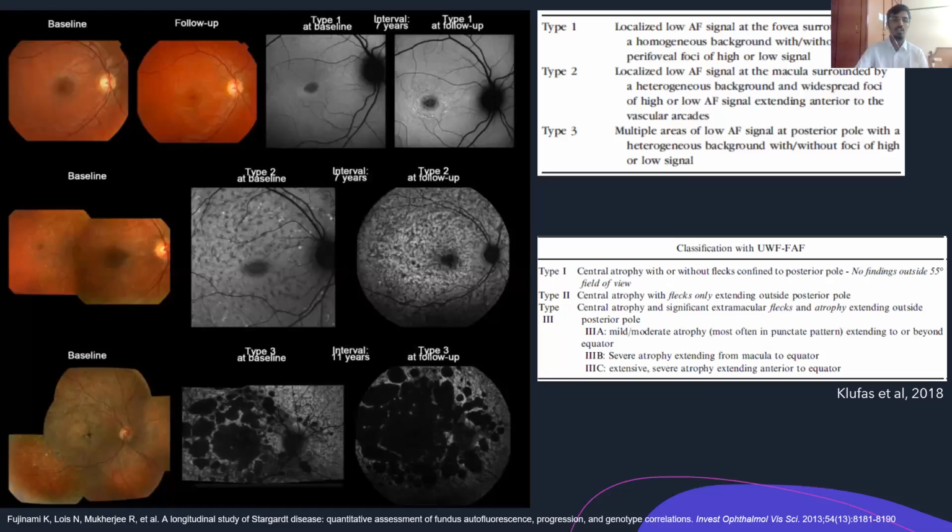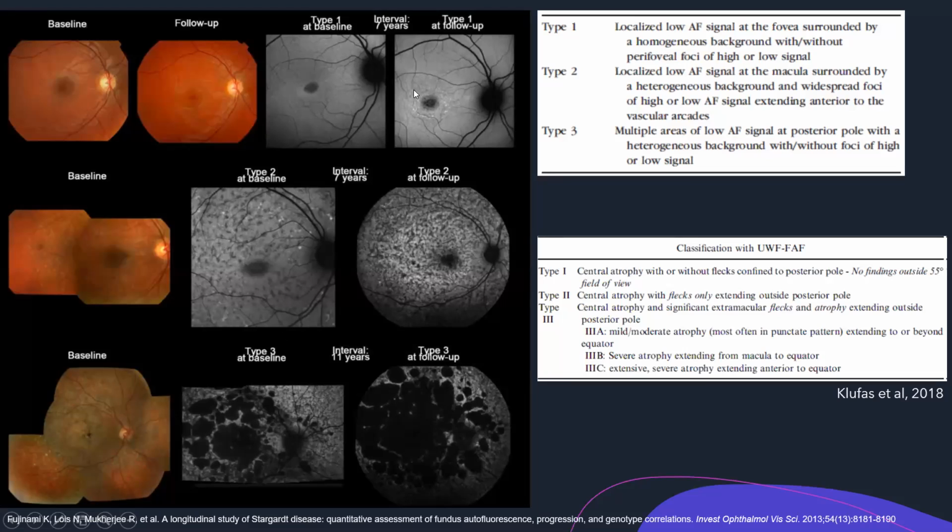Fundus autofluorescence is of great use in all these inherited retinal disorders. It is a non-invasive technique. It helps us in knowing the progression of the disease, and it can be repeated at will. These classifications have been used specifically in Stargardt's because it's known to prognosticate and help in disease follow-up. 3 types of autofluorescence patterns are known. First one, as we can see here, is type 1, in which there is localized hypoautofluorescence with a homogeneous background. Here you have a localized hypoautofluorescence with a heterogeneous background. In the third type, we have multiple areas of low autofluorescence along with a heterogeneous background.